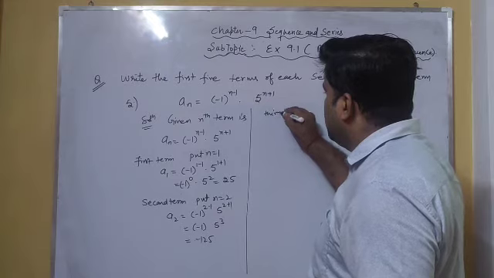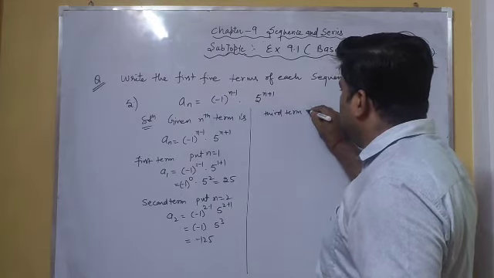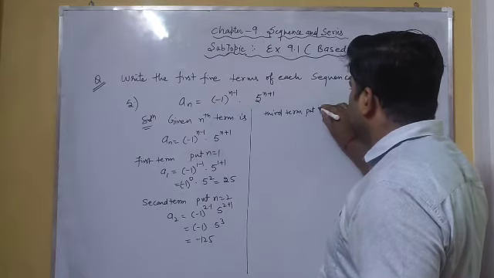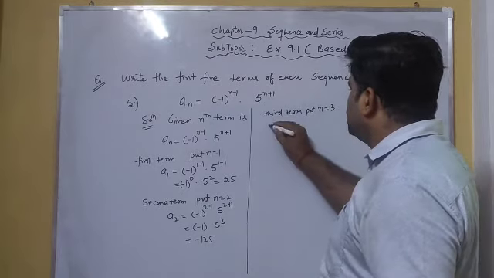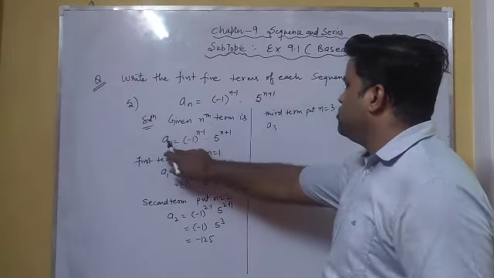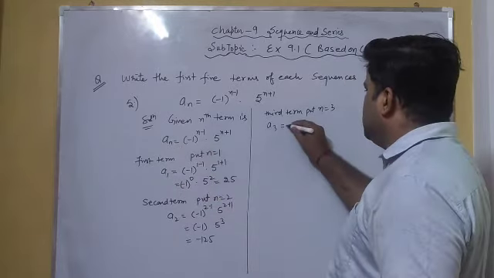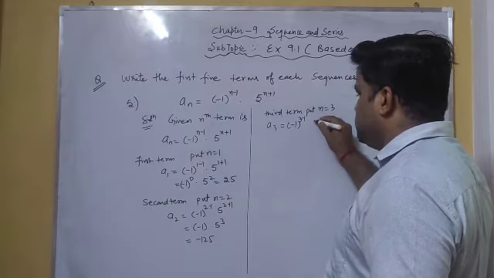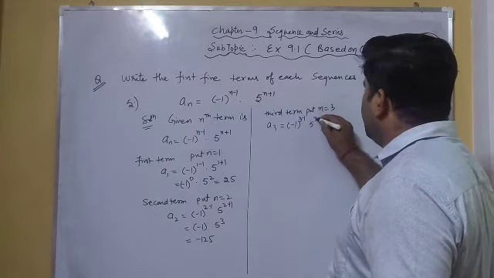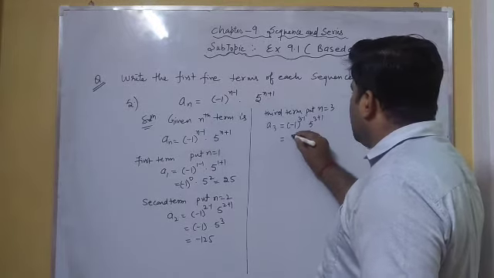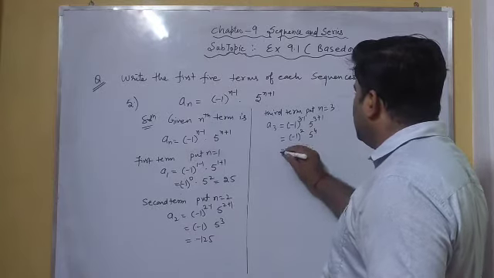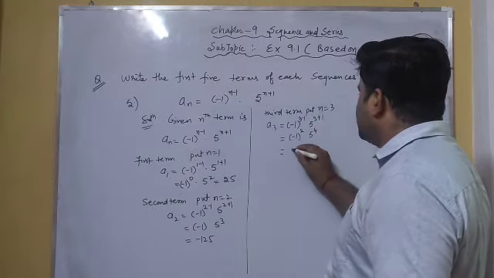Similarly, for the third term we put n is equal to 3. So for this we put the value of n equal to 3 in this nth term. We get (-1)^(3-1) into 5^(3+1). So here we get minus 1 raised to the power 2, which is 1, and 5 raised to the power 4, we get